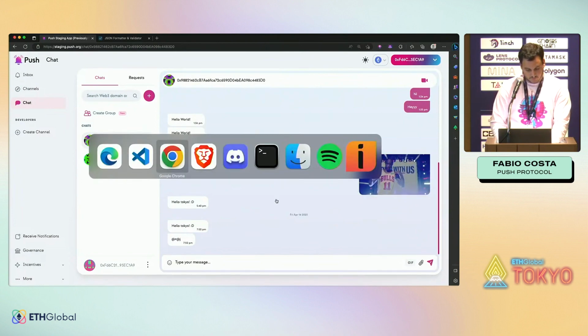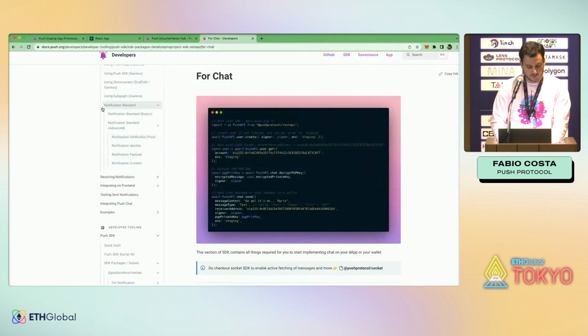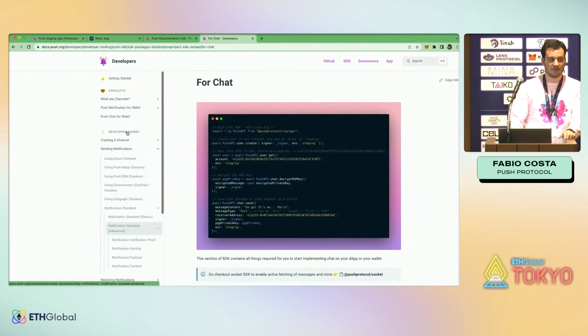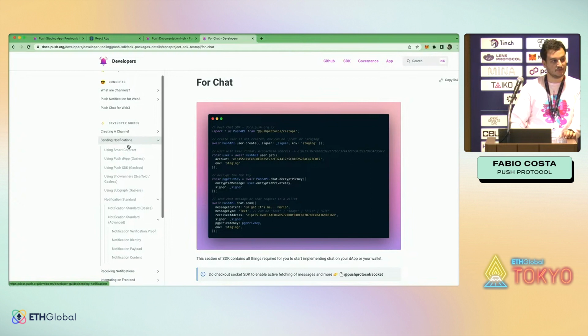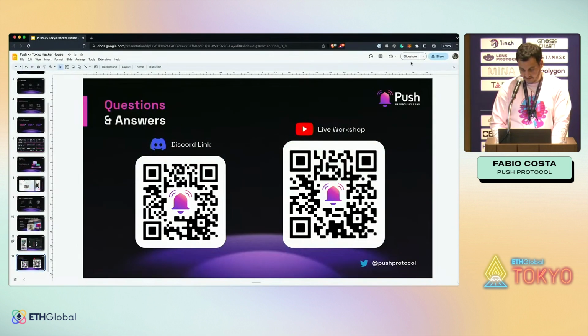That's pretty much an overview. All the different ways how to integrate push, everything in the documentation. We have been working a lot on documentation to make it super easy for developers. And then, yeah, I think that's it.